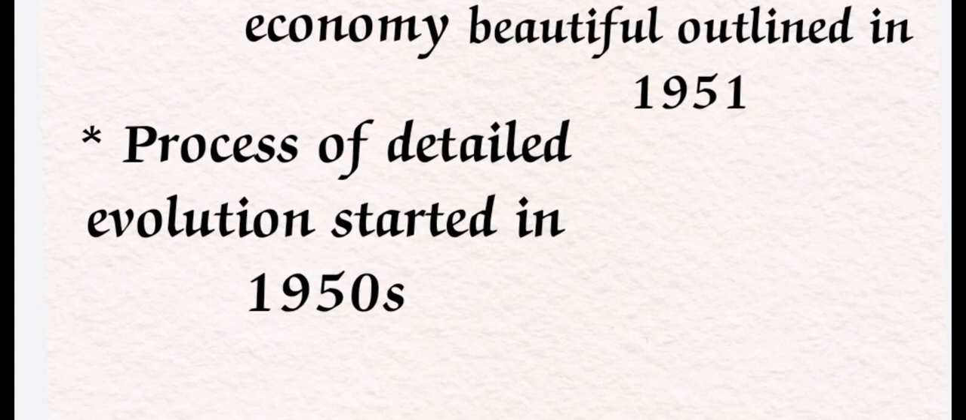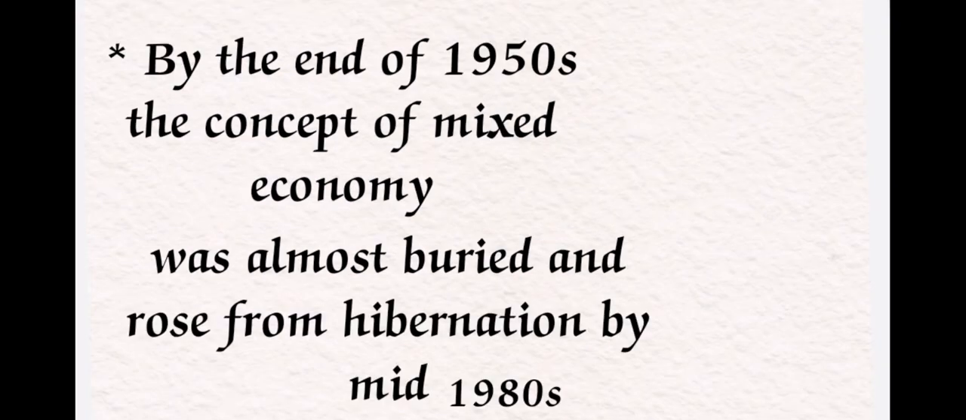Actually, the evolution of the mixed economy in India started in the 1950s only. By the end of the 1950s, the concept of mixed economy was almost buried, in hibernation, that is, in a form of sleep. It got out of that sleep by the mid 1980s, when we see the government modifying the process of planning and the functions of the Planning Commission. Finally, in the early 1990s, in the wake of economic reforms, we decided to redefine the scope and roles of the government and private sector.